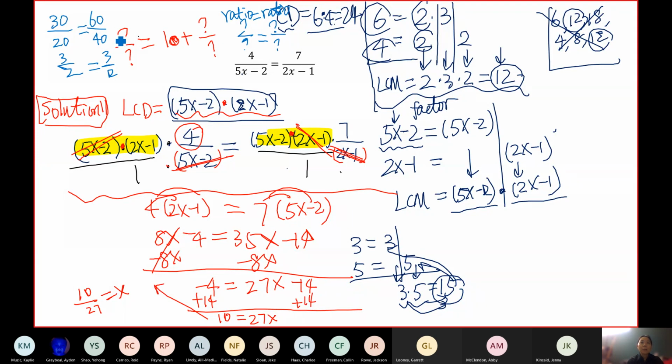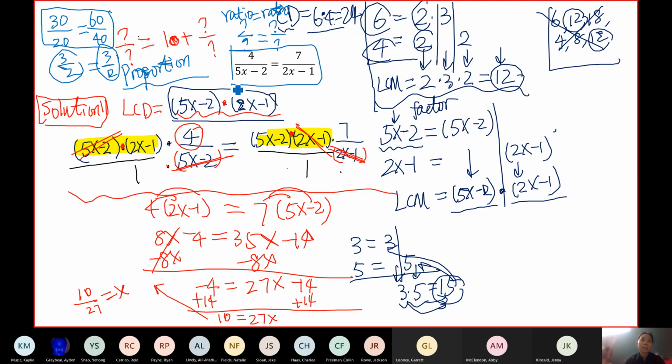So in that case, when you have a ratio equal to another ratio, we can call it a fraction equals another fraction. Does anybody know what we call this? 30 over 20, 30 to 20 equals 60 to 40. What do we call this together? Does anybody know? We call this a proportion. So the number of female students to male students in both classes are proportional. Okay, so this equation is a special case. What special case? It's a proportion.